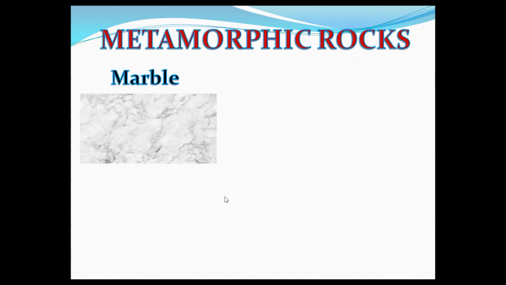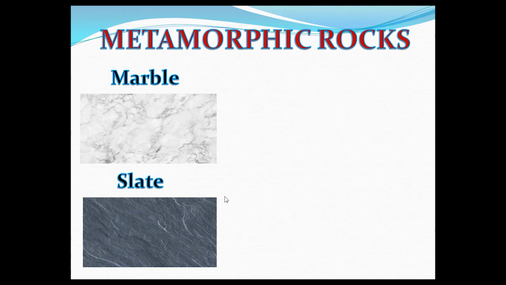Next, metamorphic rocks. Metamorphic rock is a rock formed due to changes in its original nature. There are many types of metamorphic rocks. Marble. Marble is formed from limestone, which is a sedimentary rock. Limestone underground changes to form marble. It is used to make buildings and statues. The Taj Mahal at Agra is built from marble.